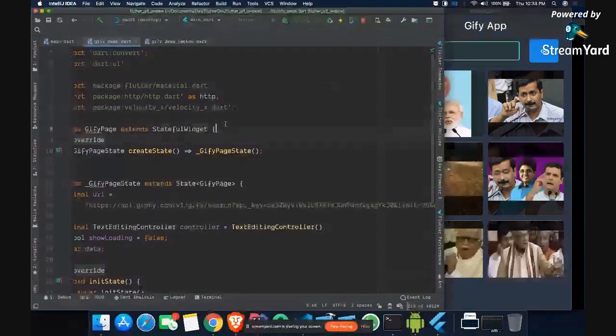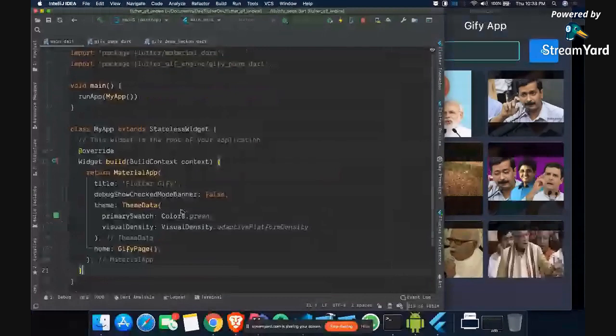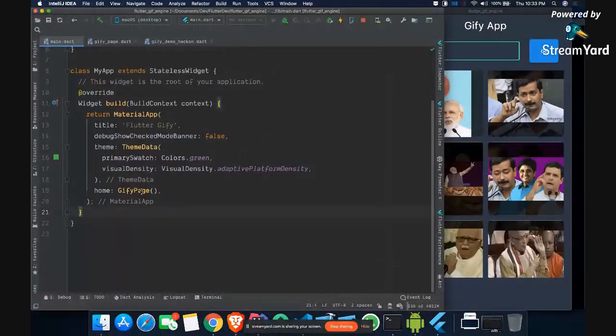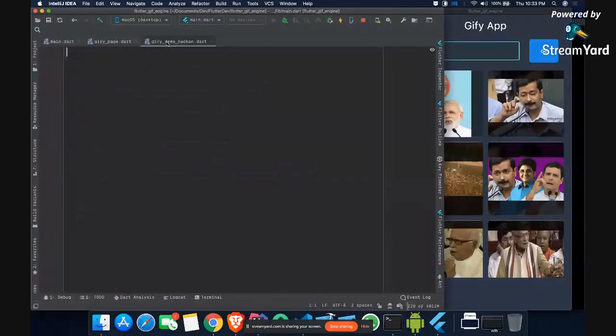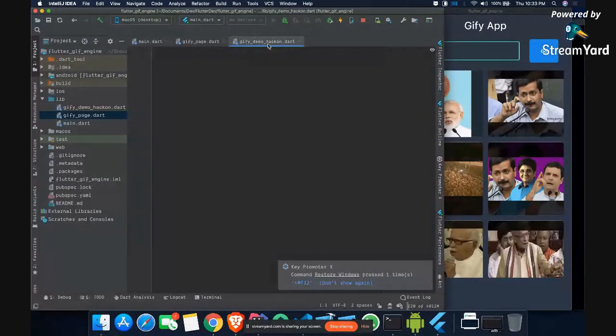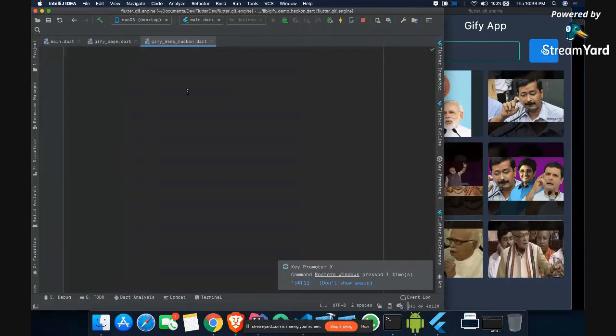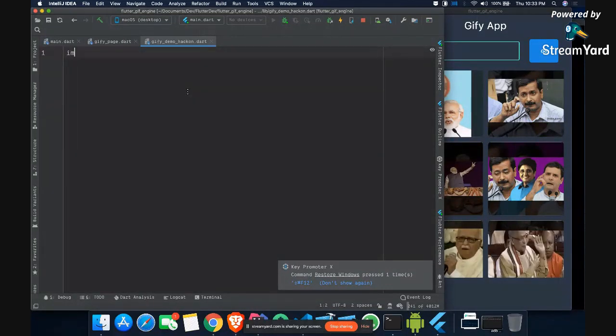Now in the main dart we have this jiffy page. Now I'll change it and I'll show you how to write this code entirely from scratch. So we will go to this jiffy demo hackon dart, and I will first of all import the http package.